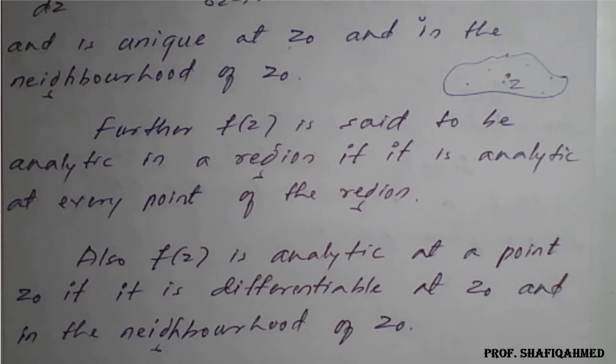Once again I will repeat that an analytic function is also called a regular function or holomorphic function. So these are the basic criteria as well as the analytic function details we have seen now. Based on this we have connected theorems, which we'll see in our next lecture.